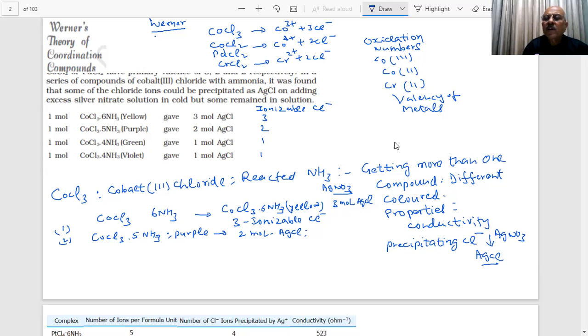So how do we explain this? That was the point. You see different colored compounds, yellow, purple, green, violet, being formed, having different properties. This was the question before Werner, and he was thinking to solve this riddle.